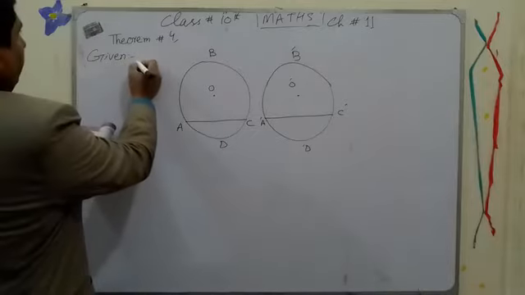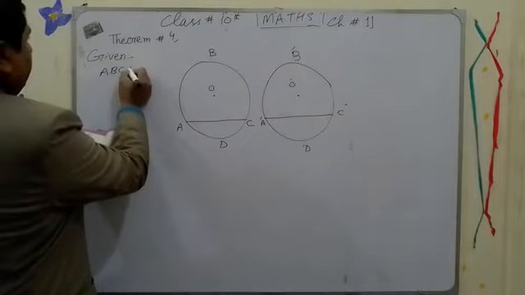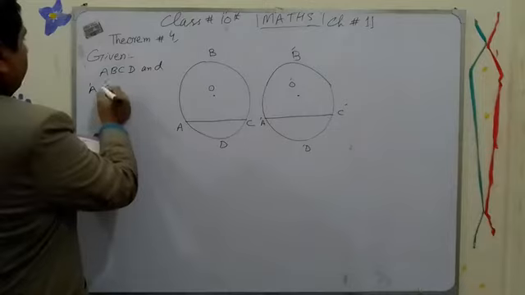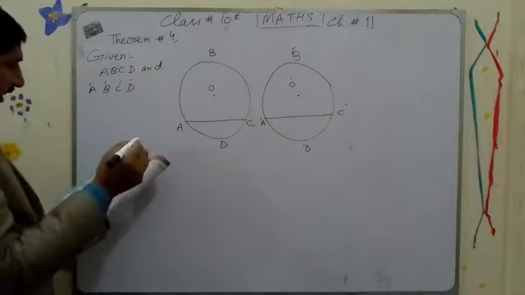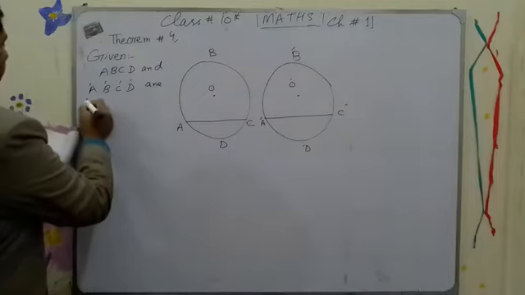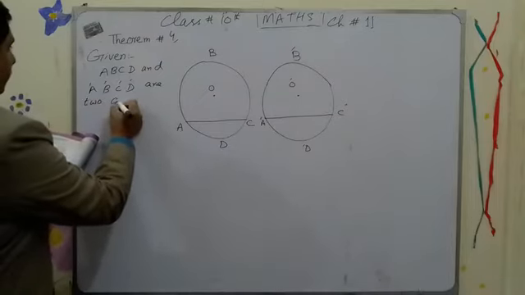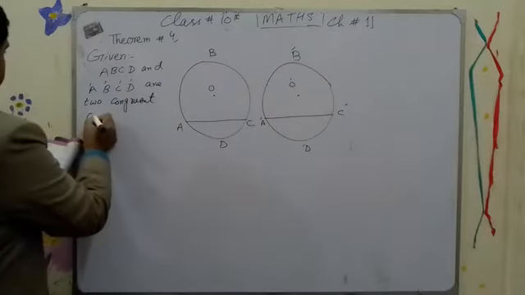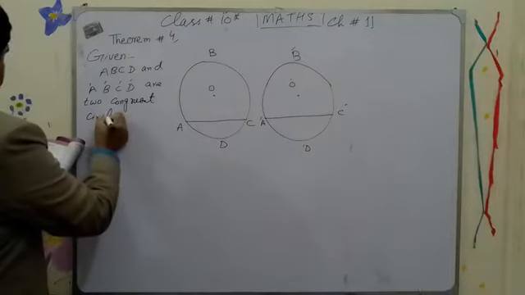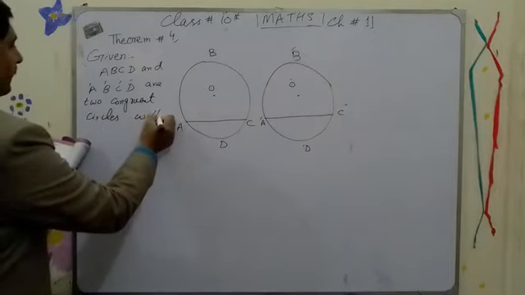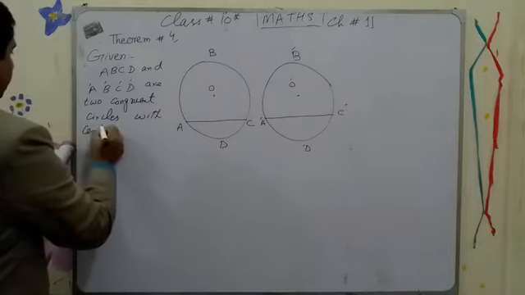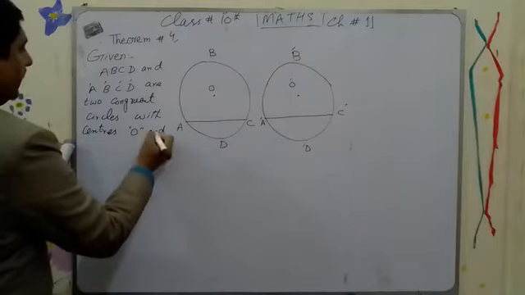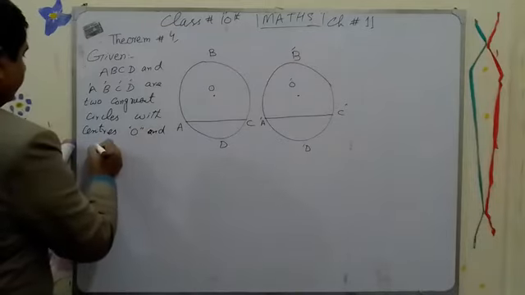So what we have given, let's see: A, B, C, D, and A prime, B prime, C prime, D prime are the two congruent circles with center O and O prime respectively.